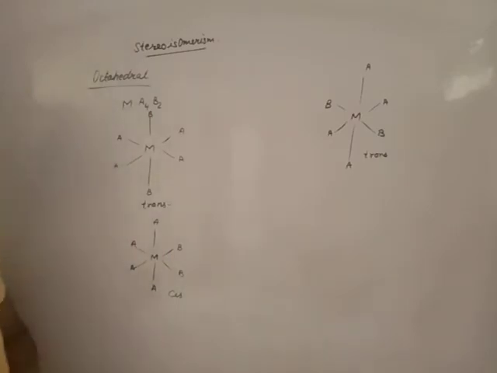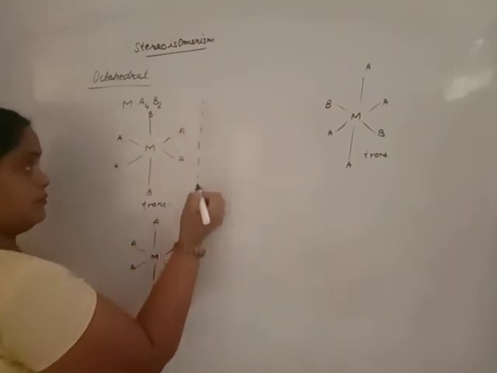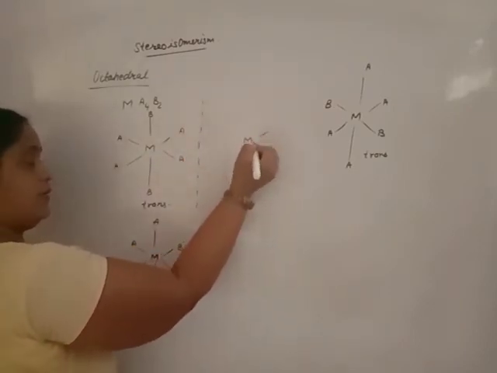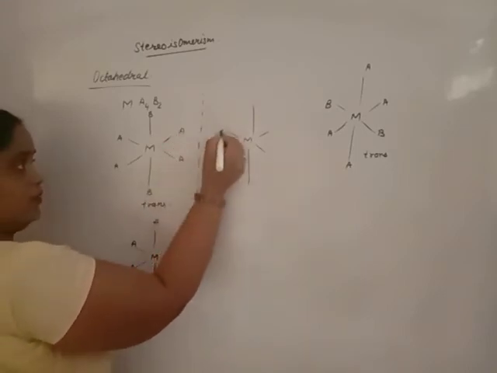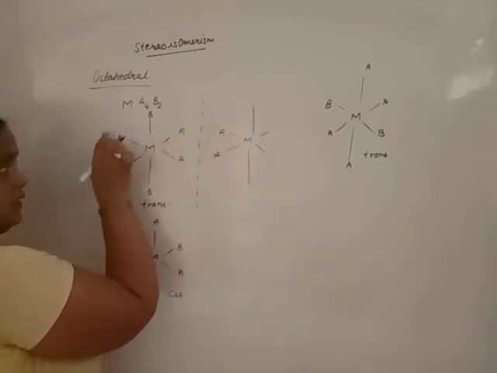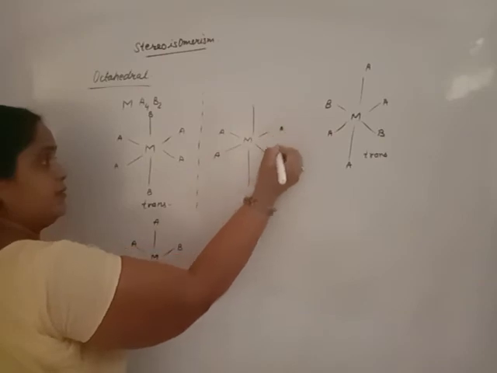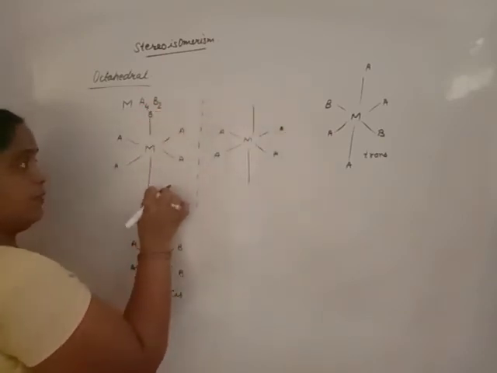Now you will identify which isomer is optically active and which is optically inactive. Draw the mirror image. In the mirror image of this one, this A on the left side goes to the right side, and the position of B remains the same.